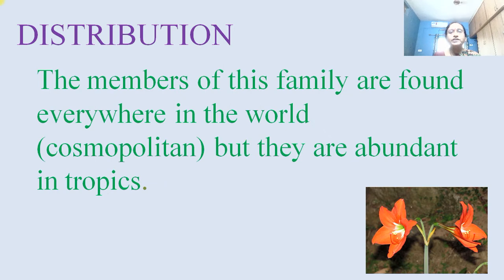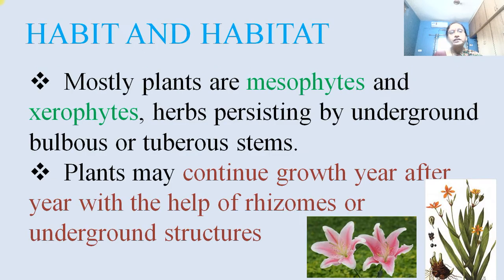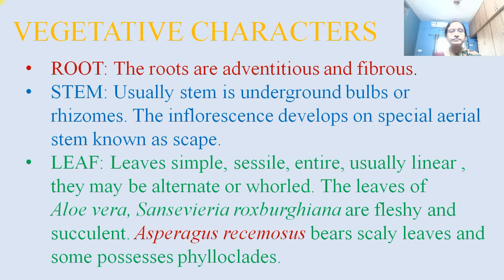Distribution. The members of this family are found everywhere, that is, they are cosmopolitan in distribution, but they are abundant in the tropics. Mostly the plants are mesophytes and xerophytes, herbs persisting by underground bulbous or tuberous stem. This is about the habit and habitat. Plants may continue growth year after year with the help of rhizomes or underground structures.